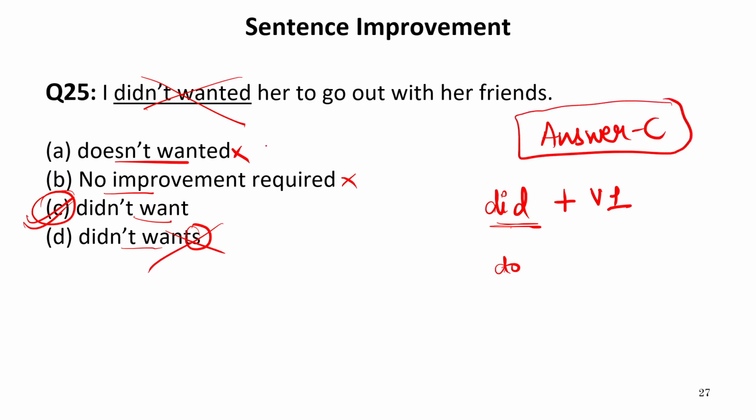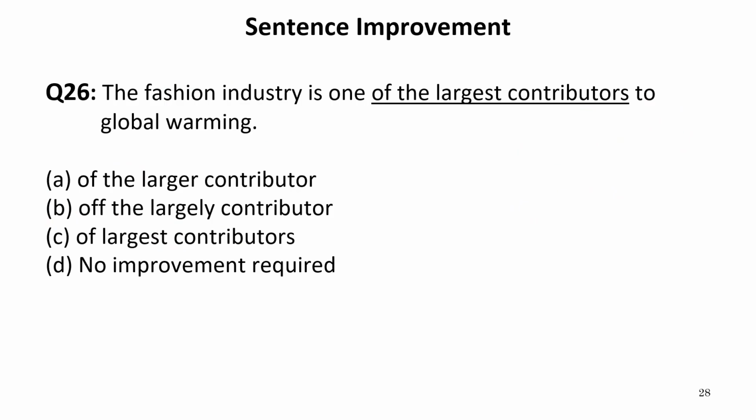Now let us move to the next one. The fashion industry is one of the largest contributors to global warming. Now, the underlined part is of the largest contributors. We know well that after one of the, we need the superlative degree of an adjective and a plural noun.